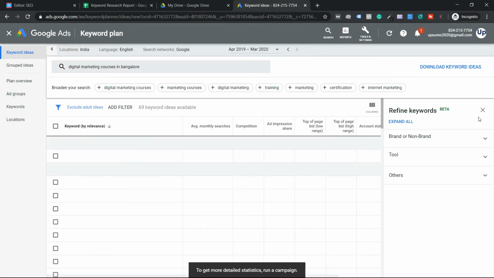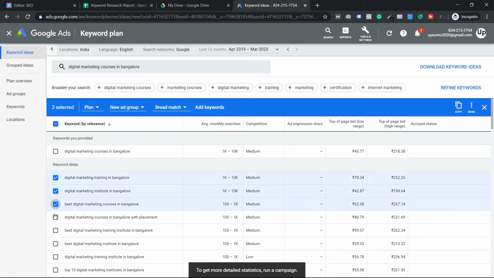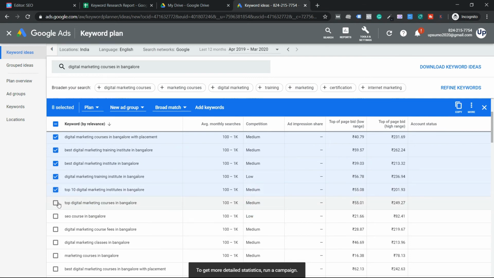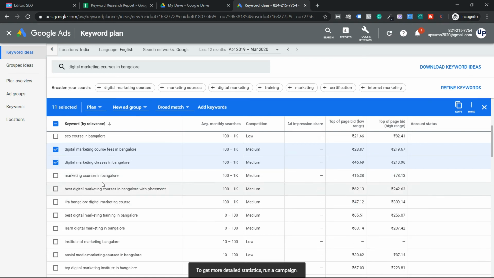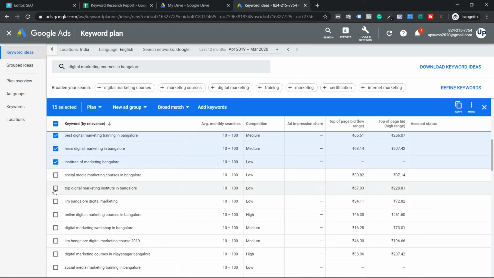Again, you get a really good number of quality keywords. This is the one I selected. Suggestions. These all are Bangalore. I'm not going to read it, guys, but I'm going to select it quickly, but you got the point. Of course, you'll not be selecting this keyword. Classes, yes. I'm not going to select marketing courses. You know why? IIM is a brand. I don't want to target branded terms. You can do that. That's a good marketing strategy, ranking your competitor names. I don't want to do that now.